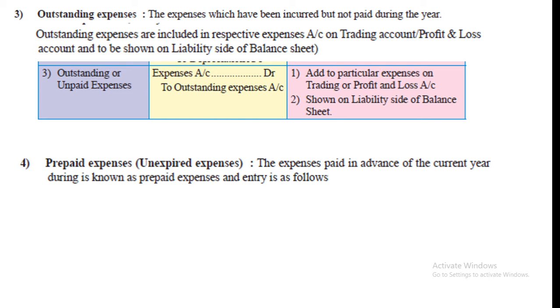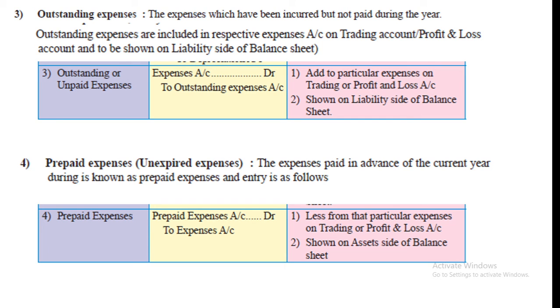Now next we have prepaid expenses, meaning unexpired expenses or whatever is paid in advance of the current year. So for prepaid expenses, what is the first effect? Less from particular expenses on trading or profit and loss account. And second effect, asset side of balance sheet.